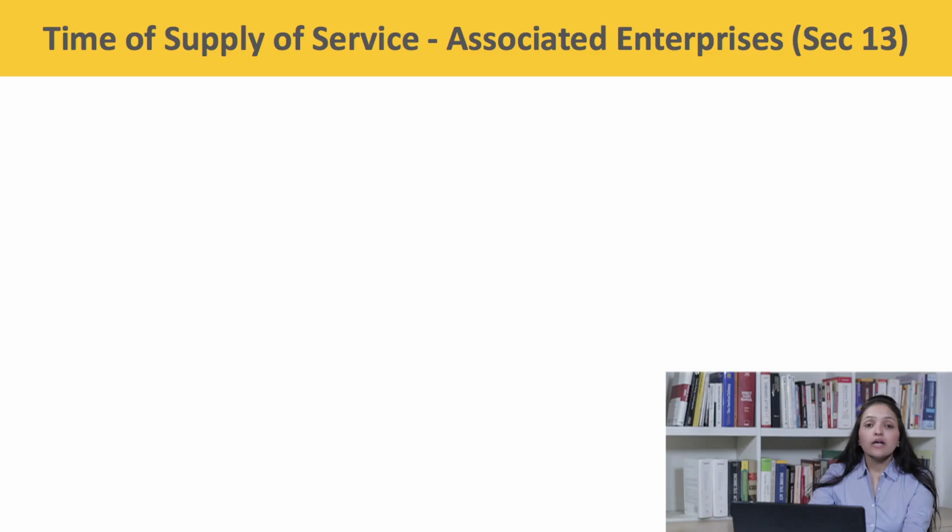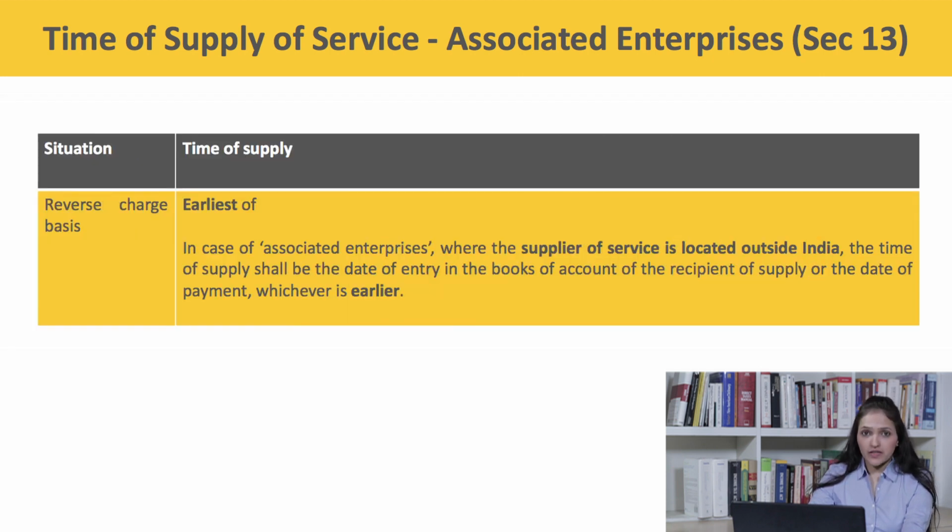Now moving on to the time of supply of service in the case of associated enterprises. In case of associated enterprises where the supplier is located outside India, the time of supply shall be the date of entry in the books of accounts of the recipient or the date of payment, whichever is earlier.